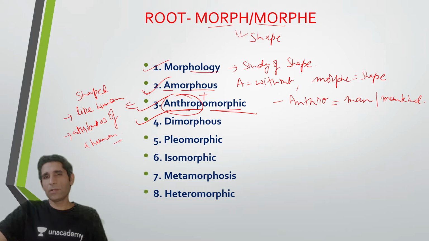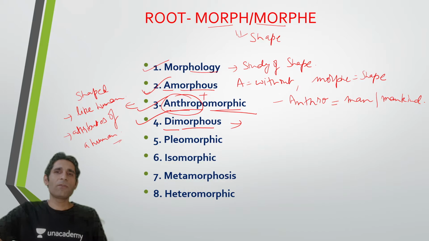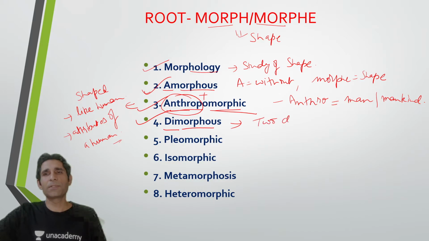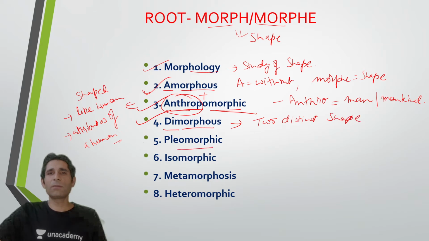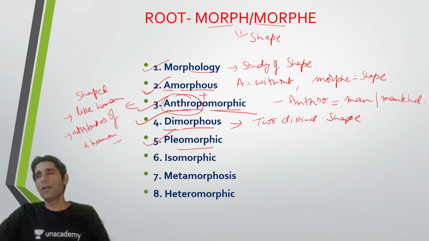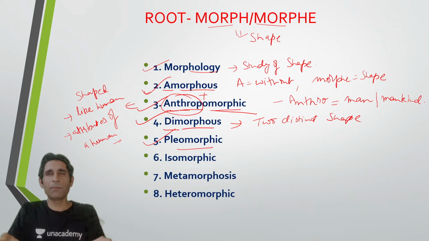Dimorphous, guys, what should the meaning be? Di means two, morph means shape. So anything that is dimorphous has two distinct shapes. Now there are a lot of animals that are dimorphous. That means you have the male and the female in the same insect or the same organism. So that is dimorphous.